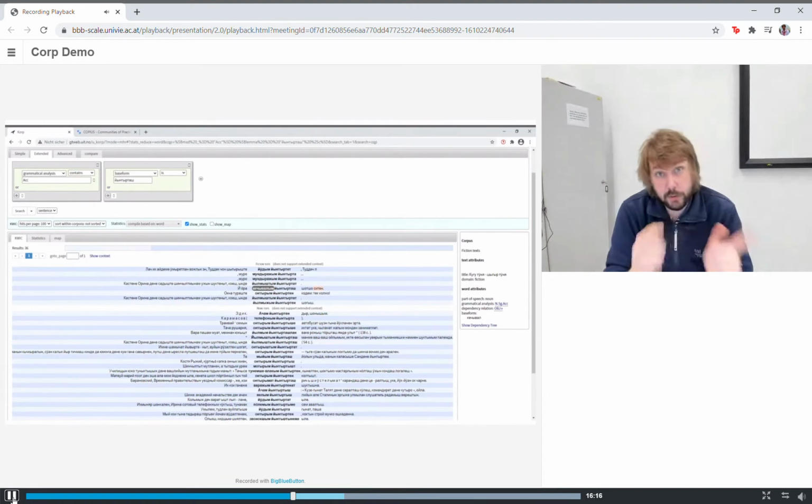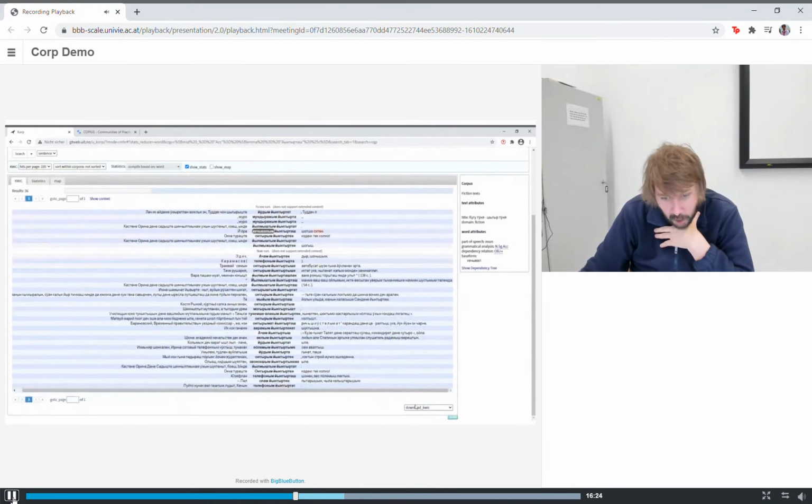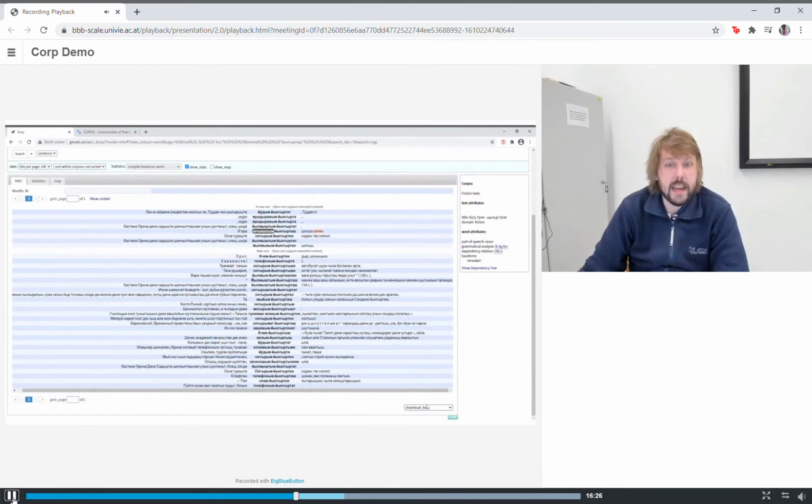And if you don't want to do this in the corpus structure, but rather want to export your data to some other infrastructure to do this work, scroll down to the bottom. And here you have the options to download your data in different formats, like comma separated values. This would be tabular data that you can use in a wide array of programs, for example, Microsoft Excel, if you want.